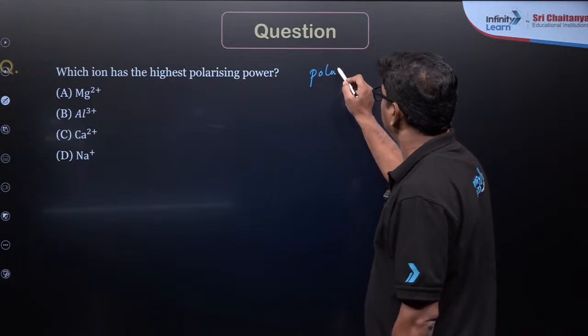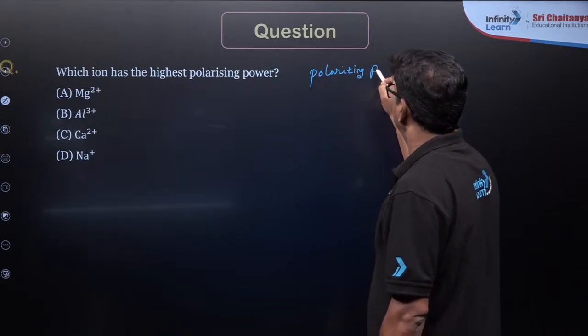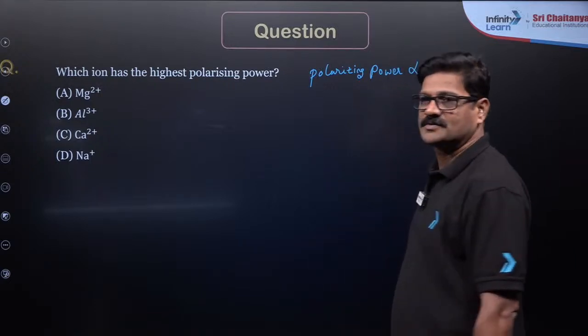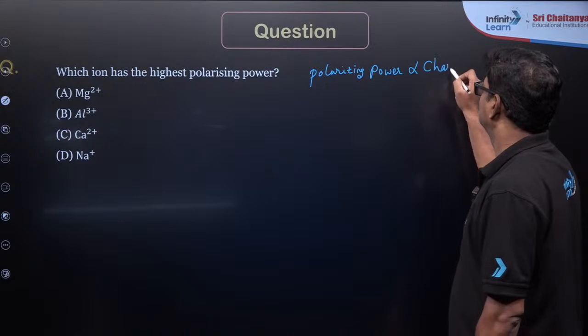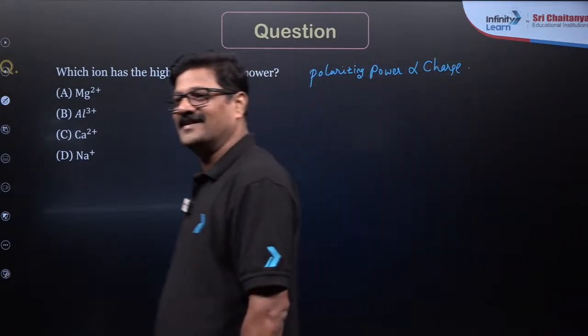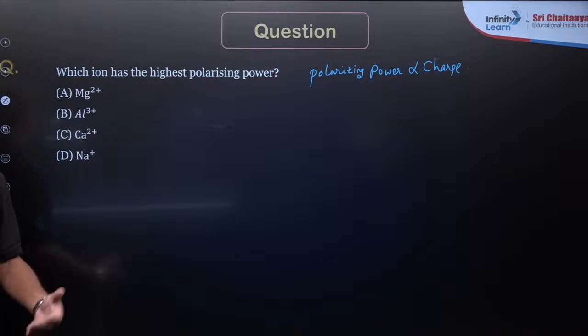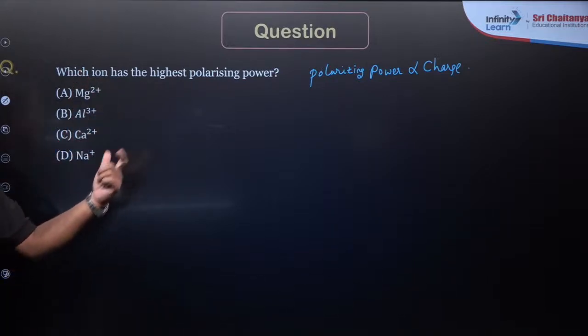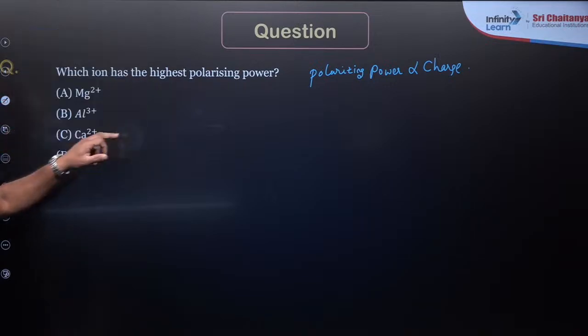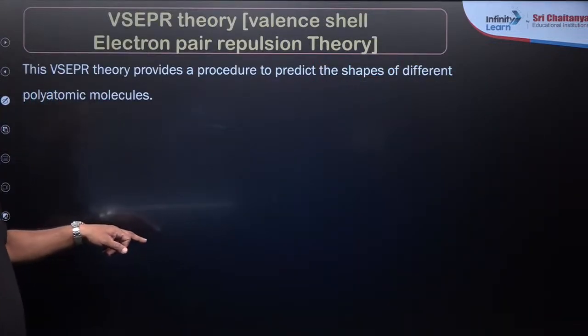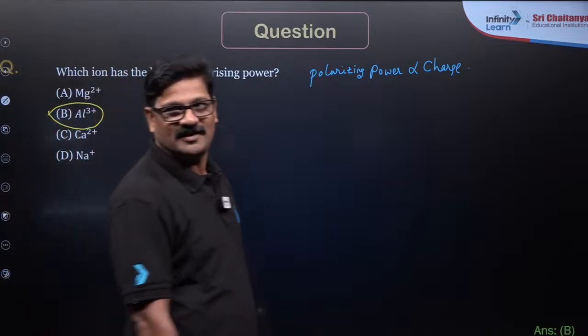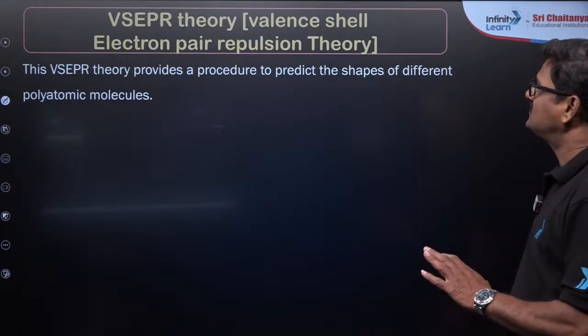Polarizing power is directly proportional to the charge on the cation, है ना? शुभम, charge जिस cation में charge ज्यादा है, last one है, answer C है ना। अभी ये question का answer कितना देना मैं, जल्दी बताओ। Waiting for your answer. Aluminium 3+, aluminium 3+, ठीक है। Yes, you are correct.